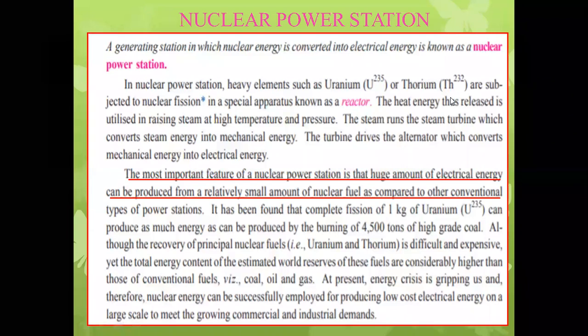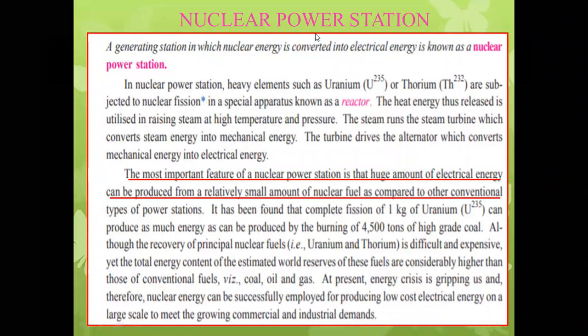Yes, sir. Okay. So last class we saw just the introductory part of the nuclear power station, and we also completed our steam power plant in detail. Okay, so today we will see the nuclear power plant.